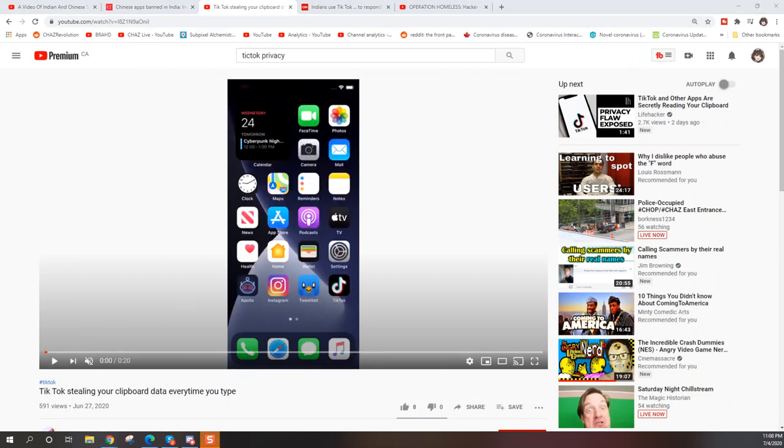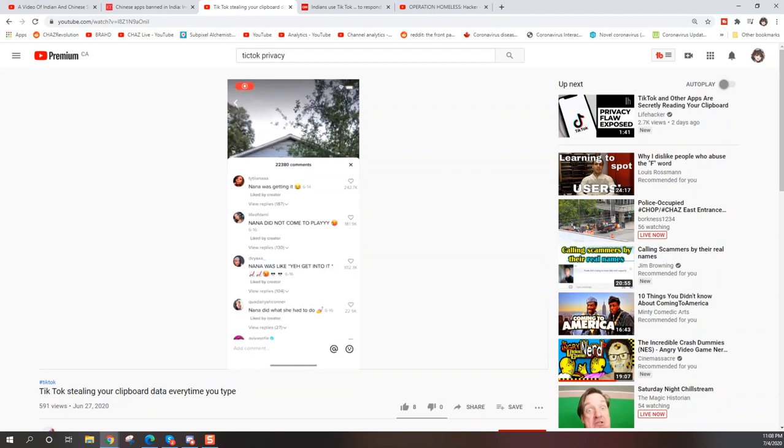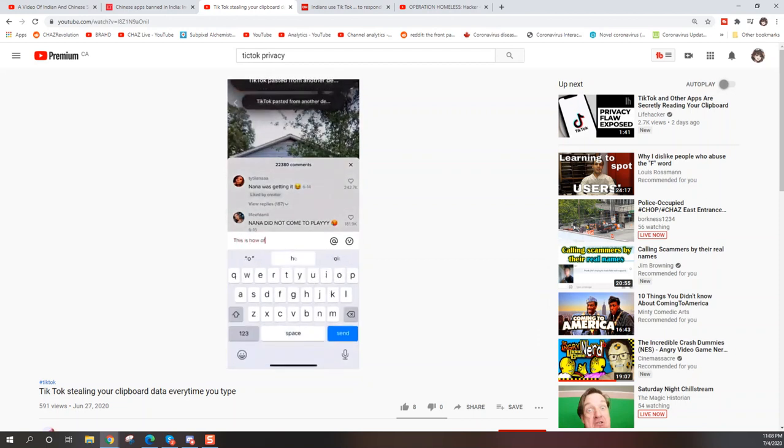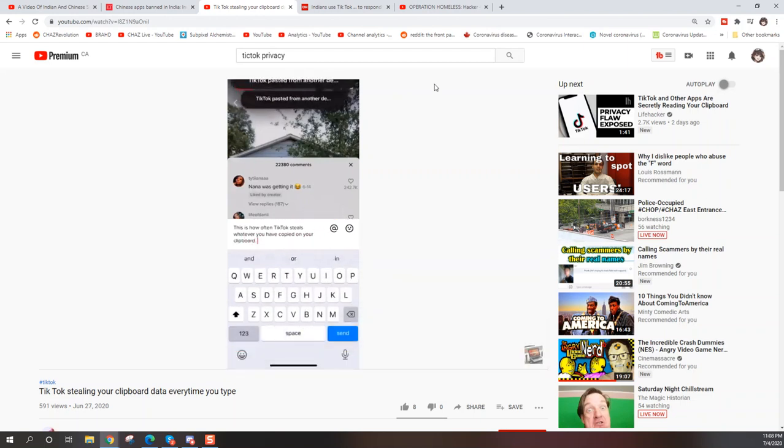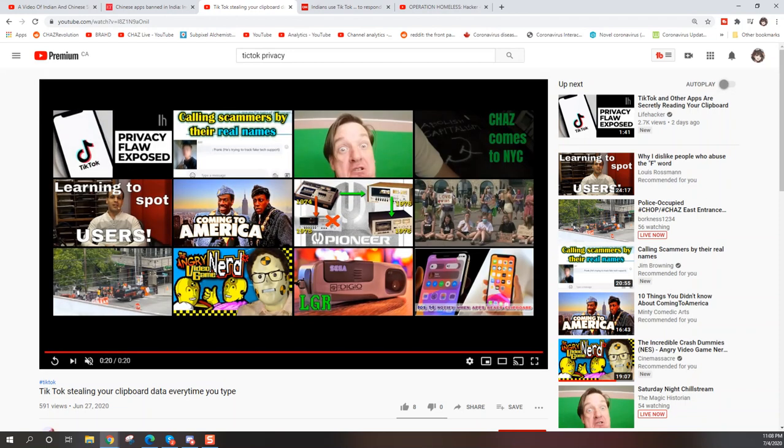Okay, check this out. Here we have someone that gets a notification every time TikTok steals your clipboard data. Notice at the top? Every time that comes up, it means the information on your clipboard is being sent directly to China, or at least to one of the Chinese servers. There are a few particular servers, like Alibaba, where this information will go, and since Alibaba is under the Chinese government, you just have to do what they say, once again, unless you want to get shot in the head and be put out back behind the prison.